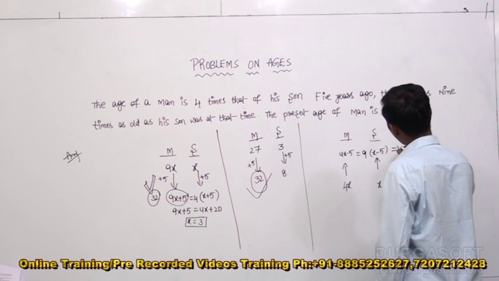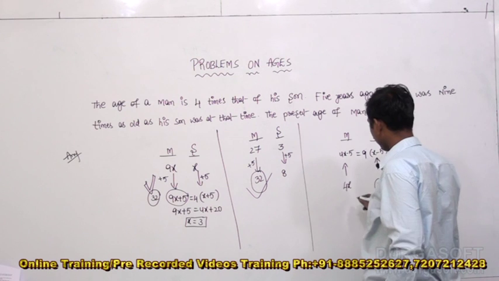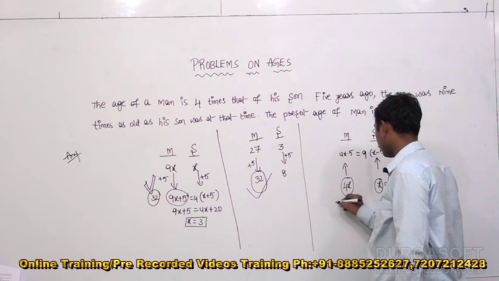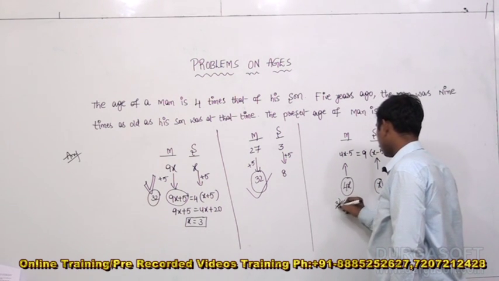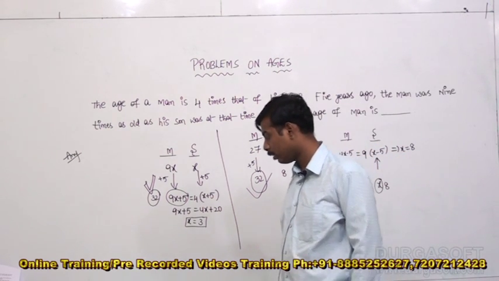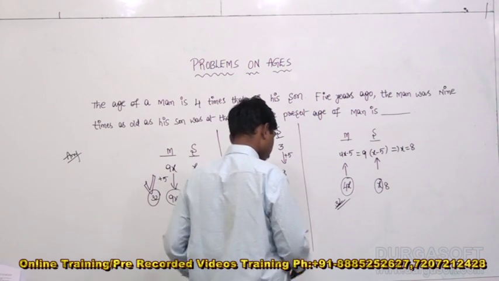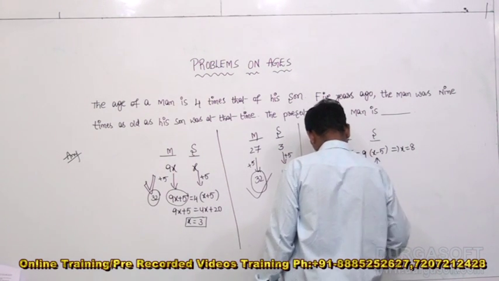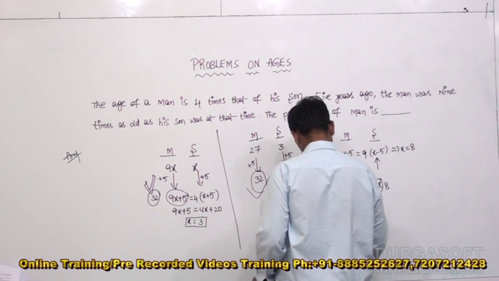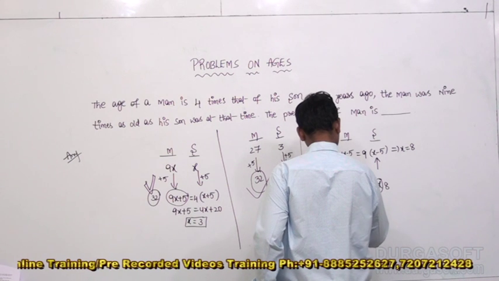From this equation we came to know x equals 8. That means the present age of the son is 8 years, and the present age of the man would be 32 years.